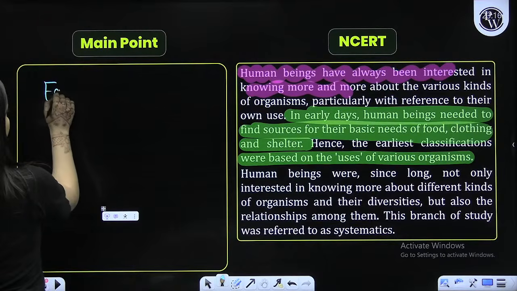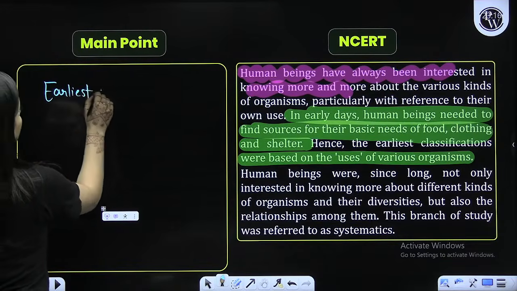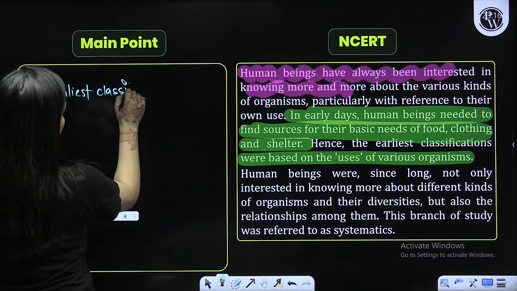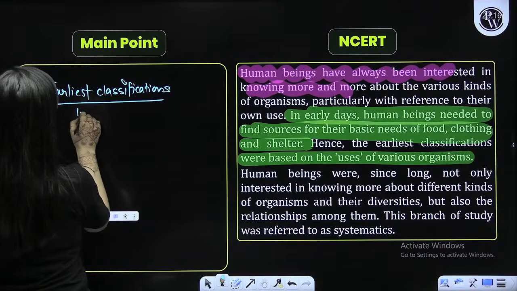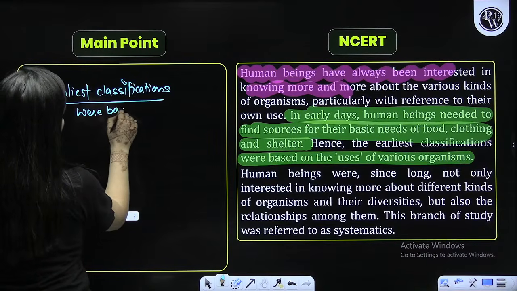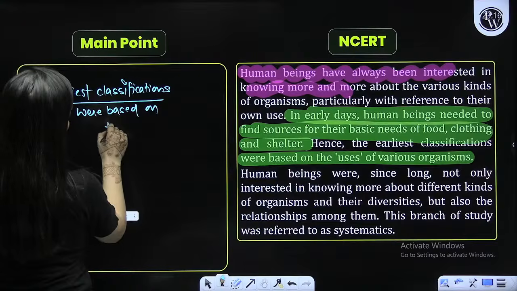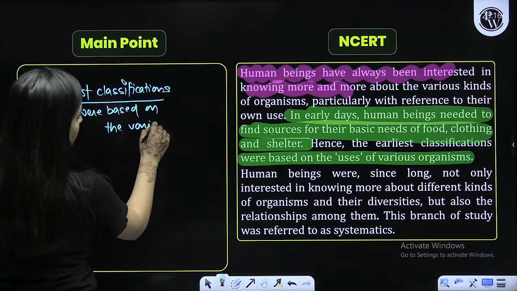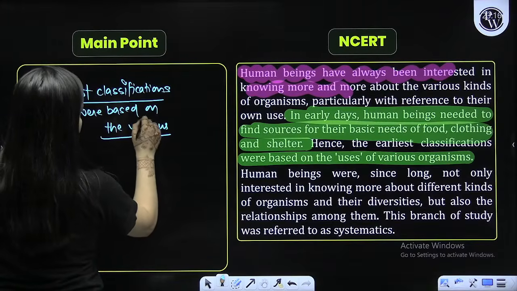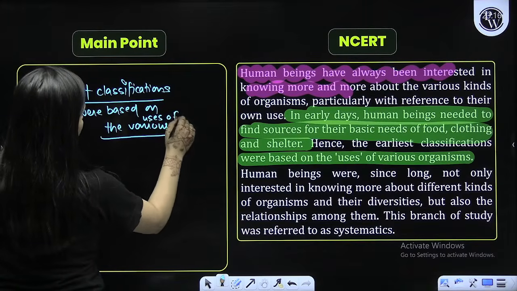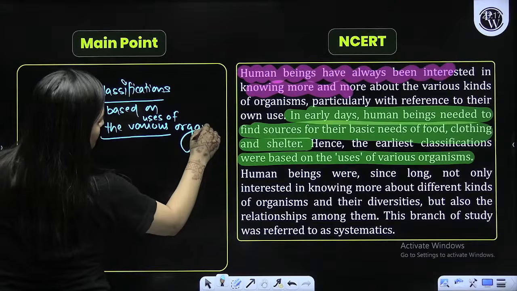When you talk about the earliest classifications, they were based on the uses of various organisms. So it was on the base of use.